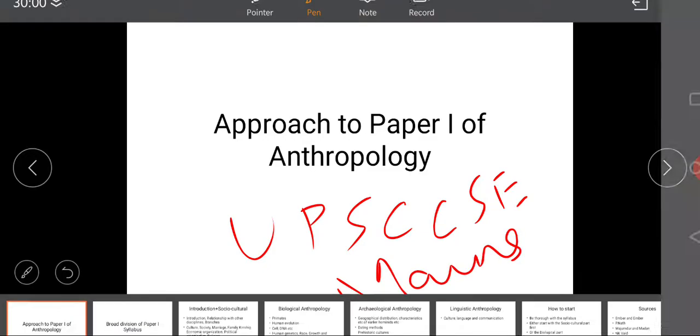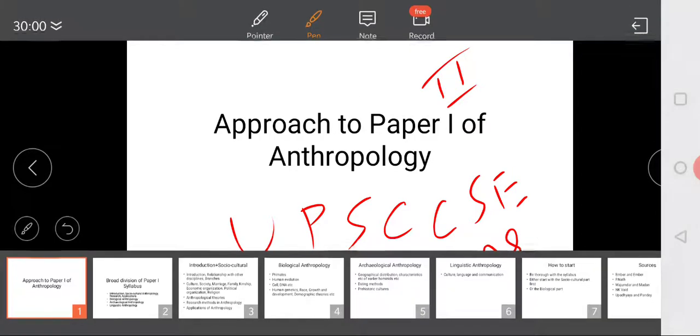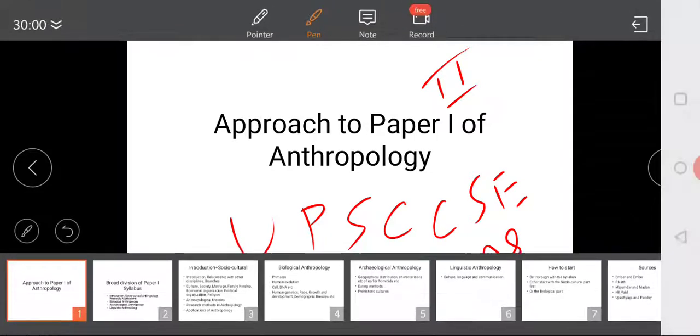Well, in anthropology UPSC CSE mains, there are two papers, paper 1 and paper 2. Paper 1 is all about general anthropology. Paper 2 is India specific. So first we would like to start with paper 1.